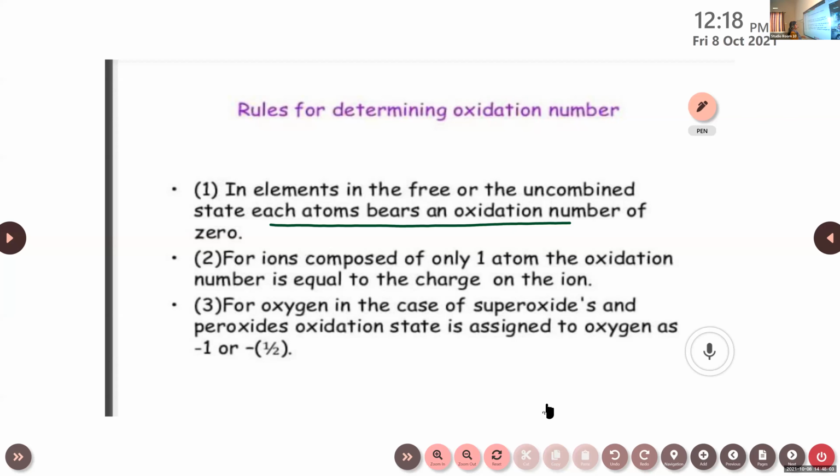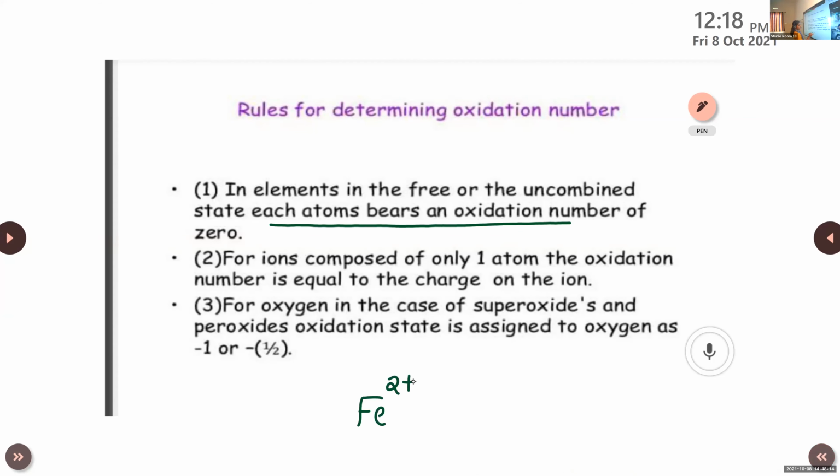Then the second one: for ions composed of only one atom, the oxidation number is equal to the charge on the ion. Example, Fe2 plus, that's in the form of an ion, right? Or Na plus. Their oxidation number is the charge itself. That means here it is +1, here it is +2.